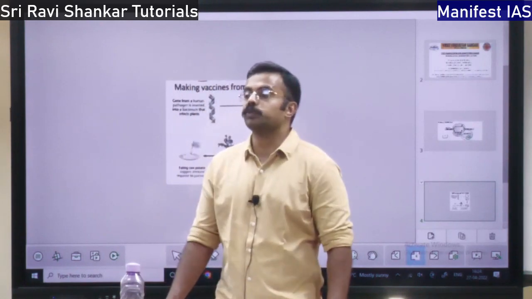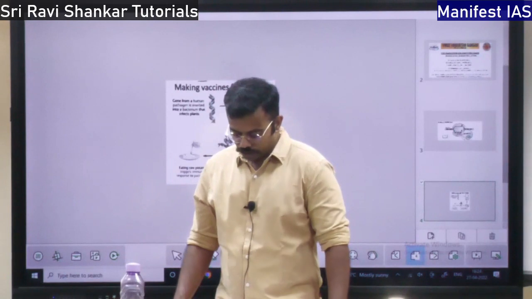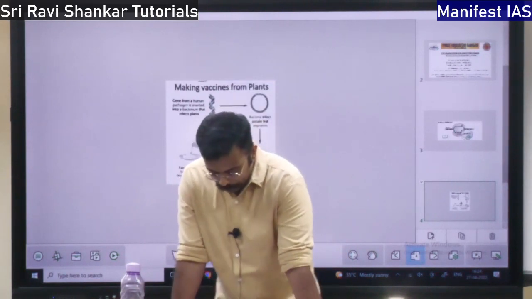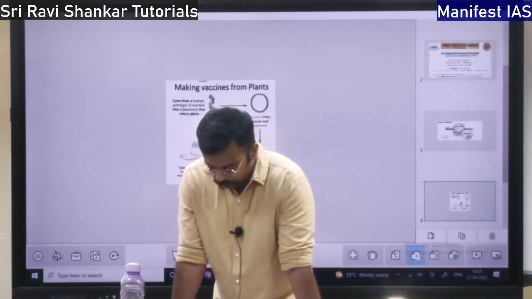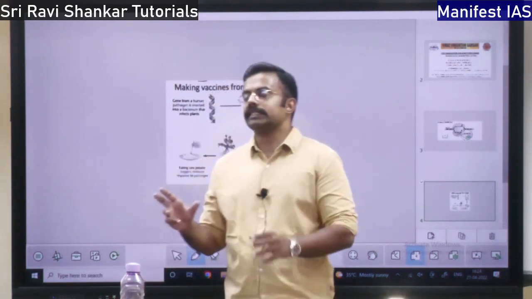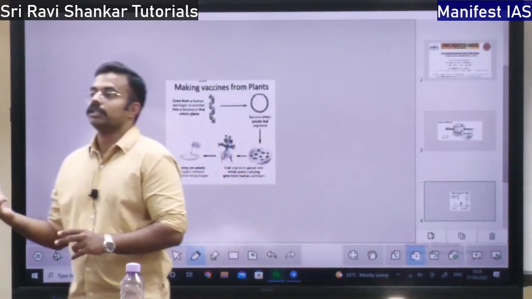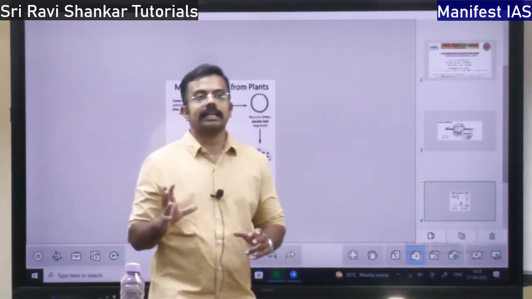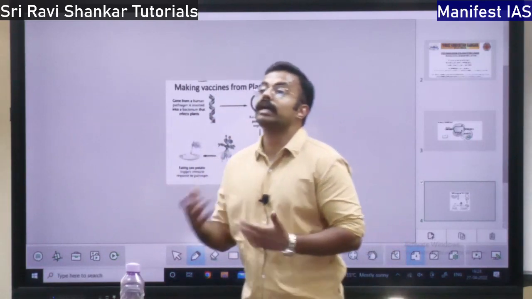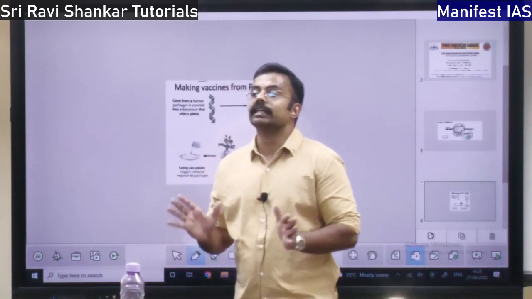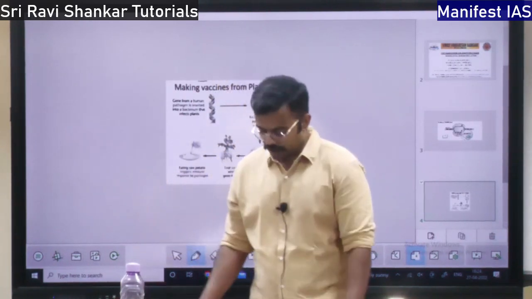The major form is the pluripotent cell, under which the totipotent cell comes. This pluripotent cell is a specialized type of cell. I told you these stem cells can get converted into any types of cells. Pluripotent means multiple potent. It can take the form of any body, any organ, right?